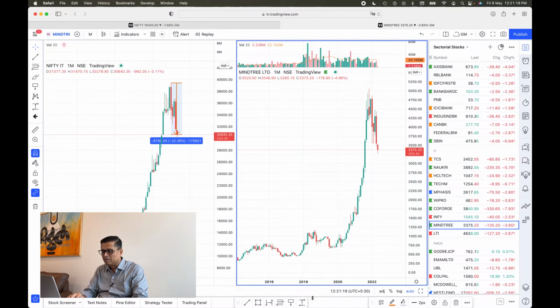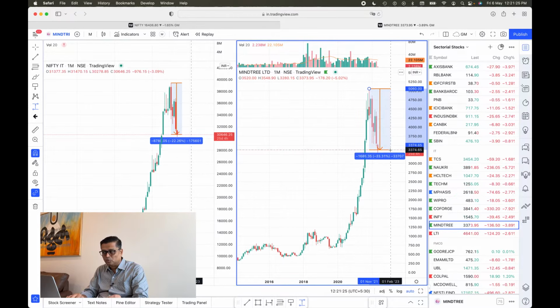That's not going to happen. We'll just stick and adhere to the standards, to the price movement. We are making this analysis purely on the basis of price movement. So here Mindtree has also corrected about 33%.